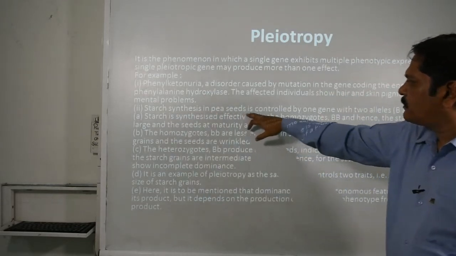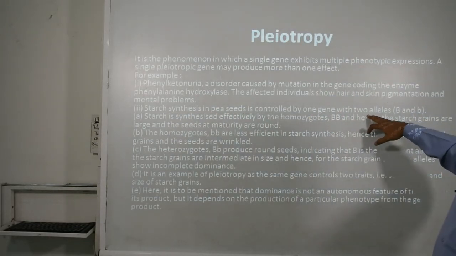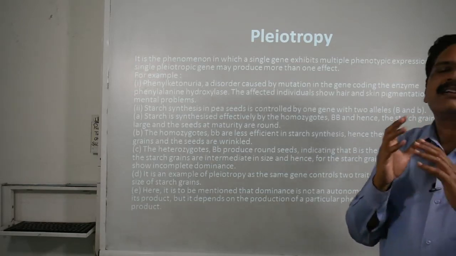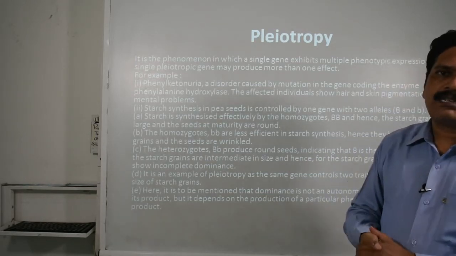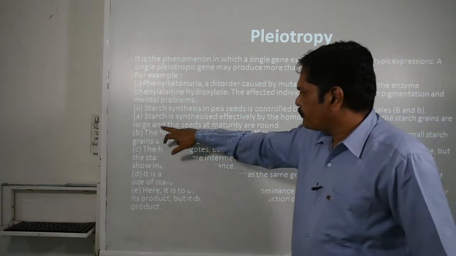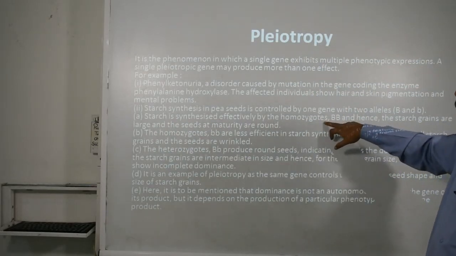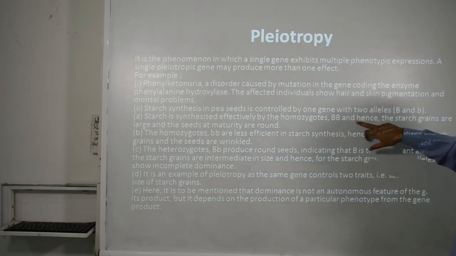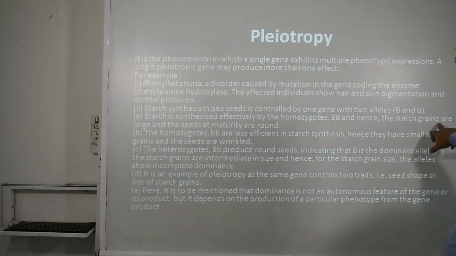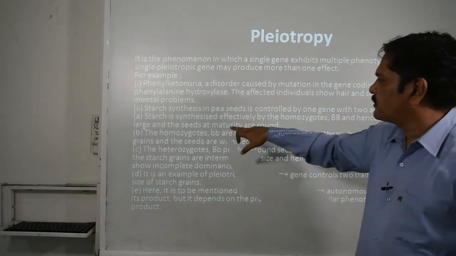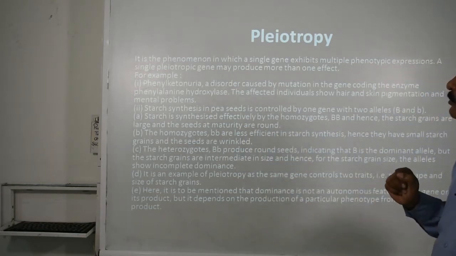The starch synthesis in the pea seed is controlled by one gene with two alleles, capital B and small b. Starch is synthesized effectively by the homozygotes, capital BB, and hence the starch grains are large and the seeds at maturity are round.